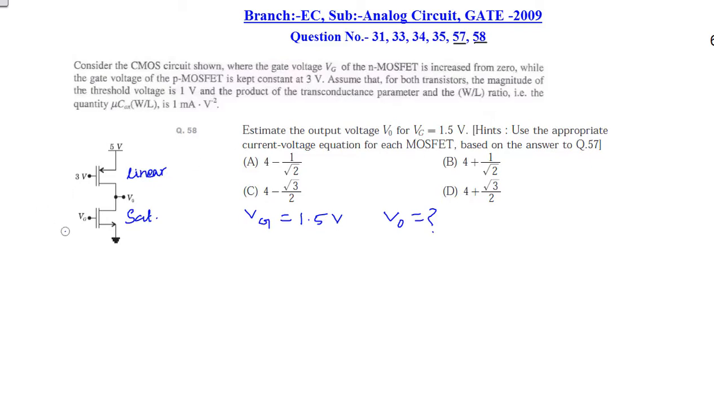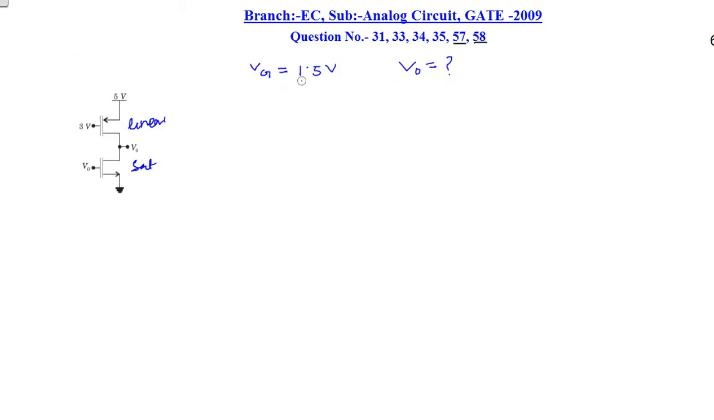When the gate voltage is exactly 1.5 volt, we have to find out what the output voltage VO is. Here it is given that Vg is 1.5 volt and the region of operation of both the MOS transistors is given. We have to find the output voltage.